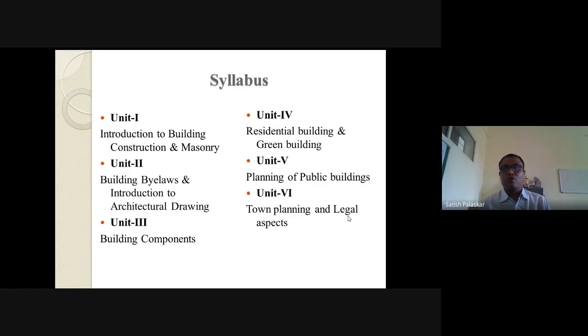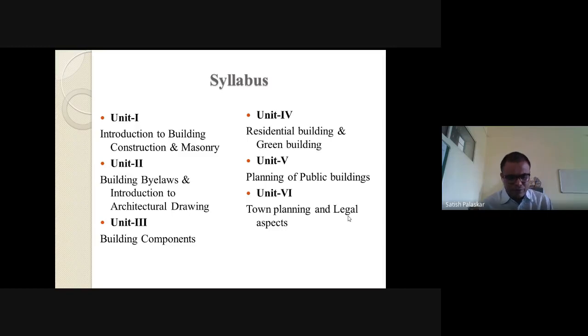Of course, you are going to draw these buildings. You are going to draw the line plan, developed plan, then their elevation and sectional elevation in this course. During your practicals, you are going to draw the plans of all these buildings. This is included in unit number 5.